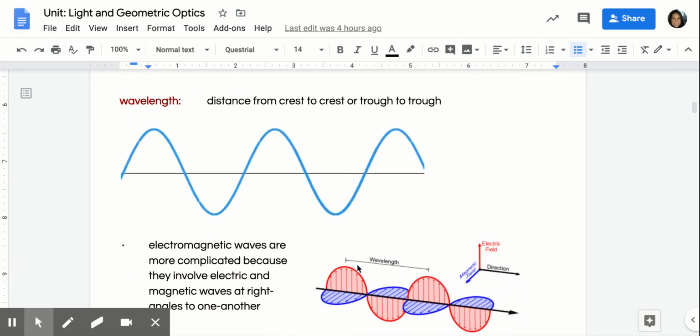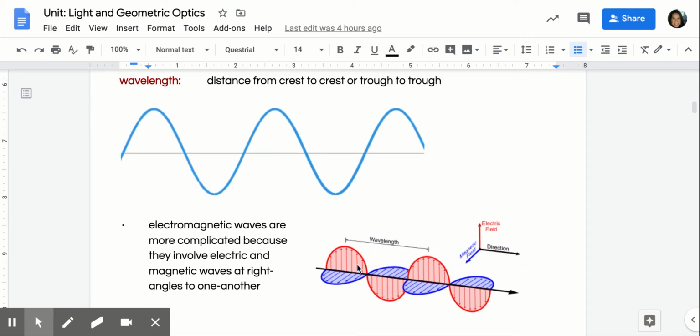So there's a couple of things that we're going to be able to tell here, and I'm going to be upfront with you guys like I usually am. There's going to be some math in this unit, and I promise to make it as simple as I can. Remember, I am also a math teacher. I will walk you through every step. One of the things that we can calculate is how long the wave is.